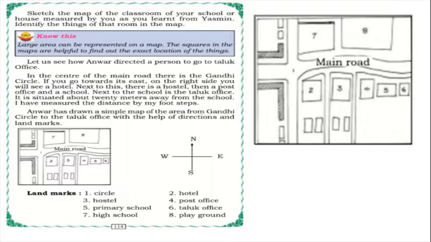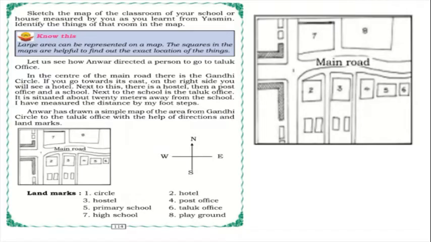So Anwar is helping a person to go to the taluk office. In the center of the main road there is a Gandhi circle. You can observe in the picture, there is a Gandhi circle. Anwar directed a person: if you go towards its east, on the right side you will see a hotel.